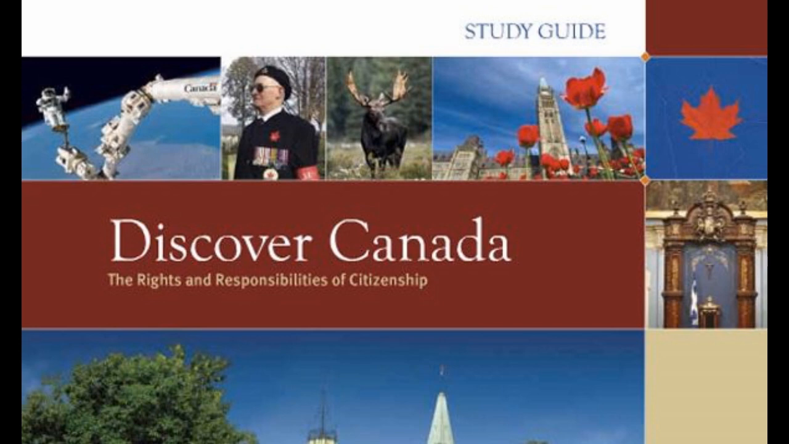The regions of Canada. Canada includes many different geographical areas and 5 distinct regions, which are the Atlantic Provinces, Central Canada, the Prairie Provinces, the West Coast, and the Northern Territories.